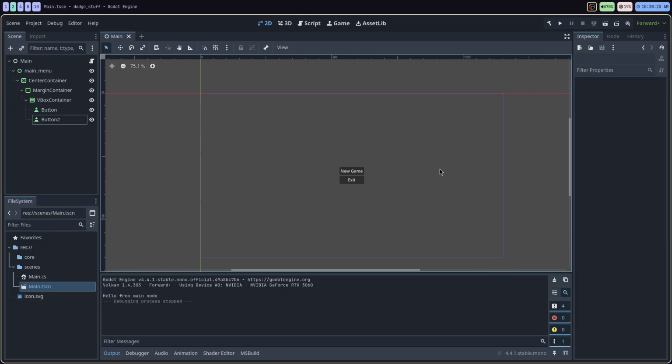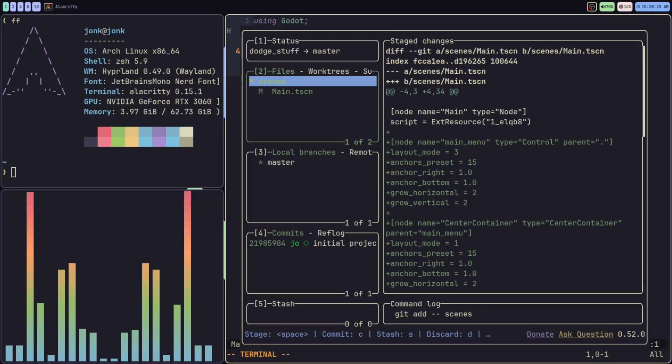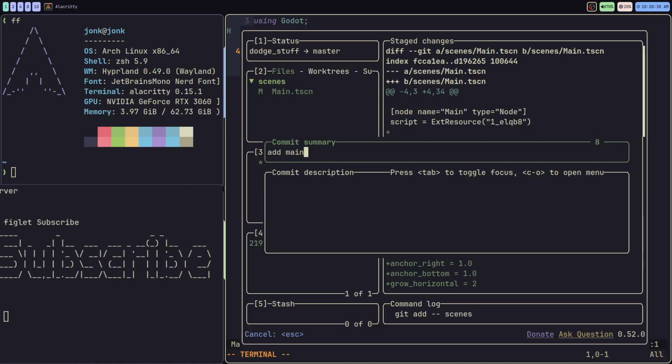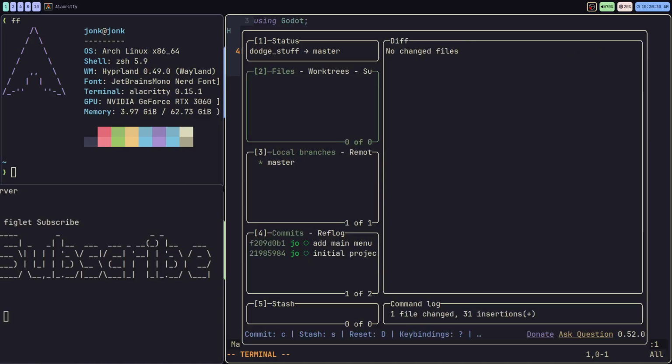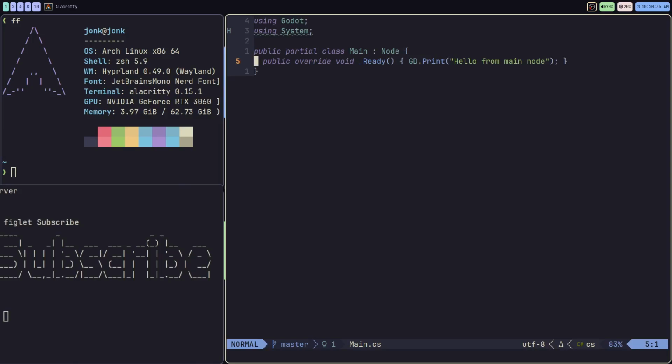So just save that. I'm going to go save everything in Git again. I'm going to call this add main menu UI. And now let's add the functionality in the code to make those buttons actually do stuff. Time to make the buttons go click.